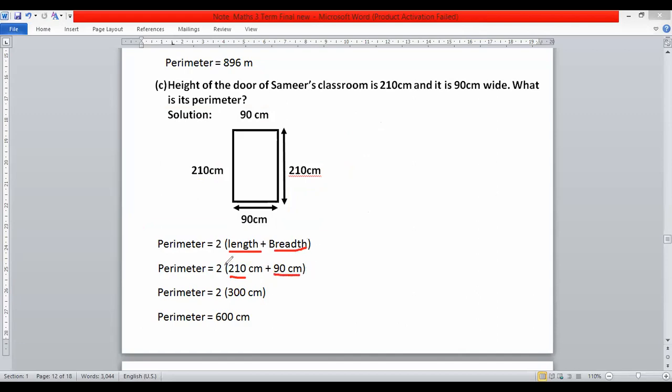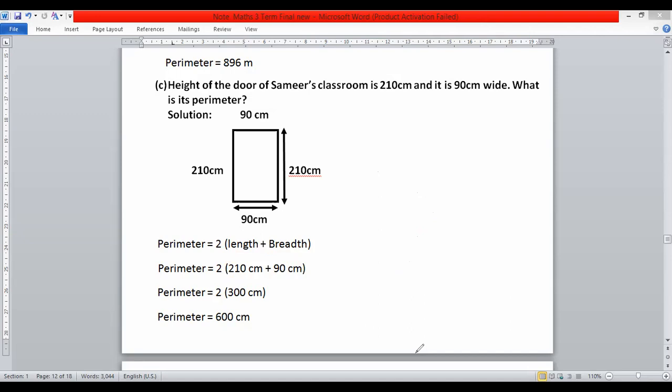Then we add them first because this bracket shows that we will add these two first and then multiply by 2. 210 plus 90. So we get 0 plus 0, 0, 9 plus 1, 10, carry 1, 2 plus 1, 3. 300 multiplied by 2 we get 600.